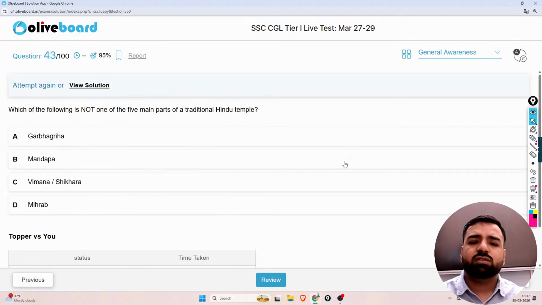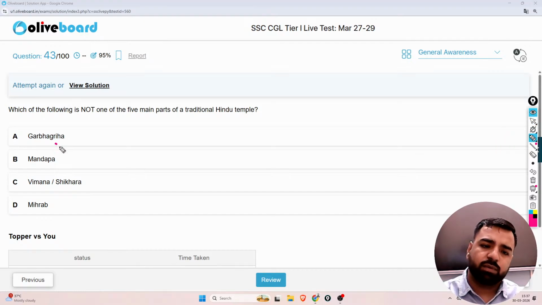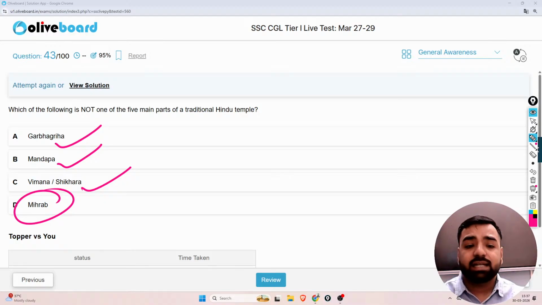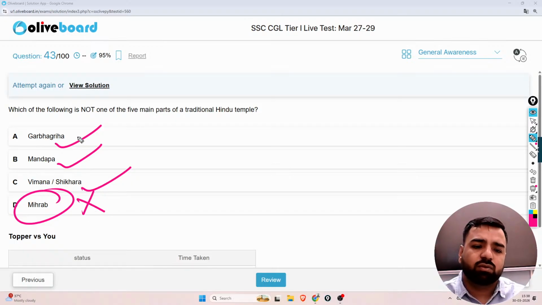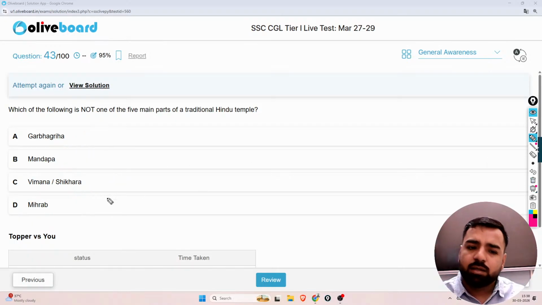Then we have, which of the following is not one of the main parts of the traditional Hindu temple? We were discussing it. Garbhagriha is there, Mandap is there, Vimana is there, Mihrab is not there. It's related to the mosque, which tells us the direction of Makkah, right? So it's not linked with a Hindu temple. So option number D will be the right answer. But we'll be explaining a few things here.